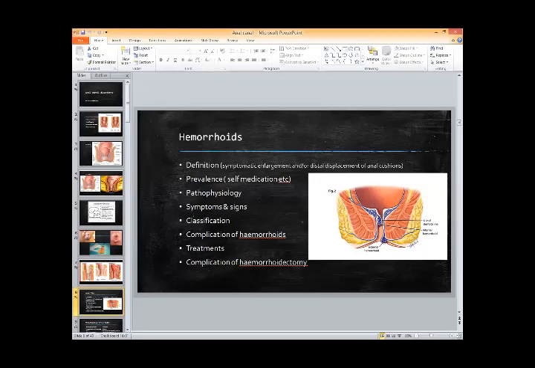People will not visit a doctor because they feel ashamed to tell them about this kind of problem, that they have some anorectal issue or some urological issue or something else. So it's difficult to tell the exact prevalence, but it is quite common.